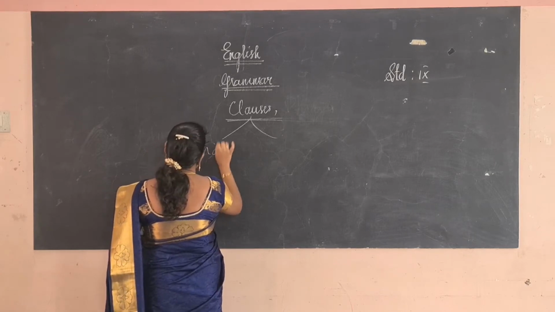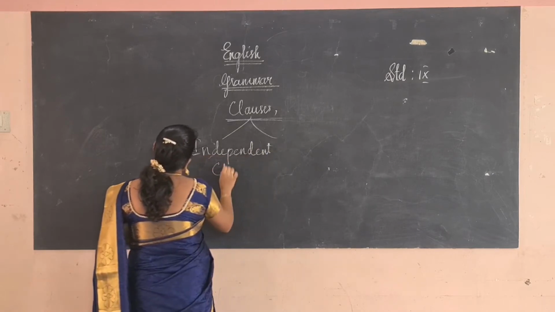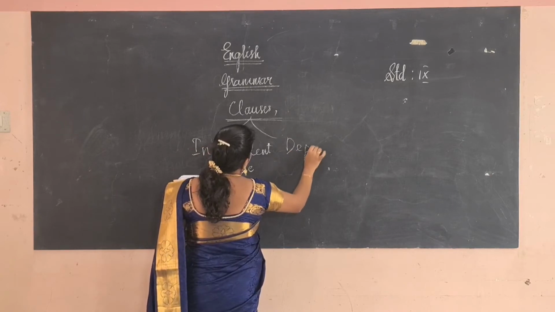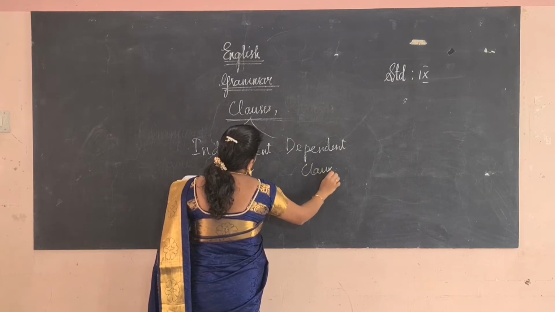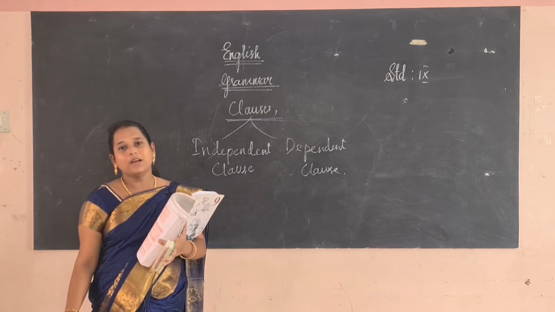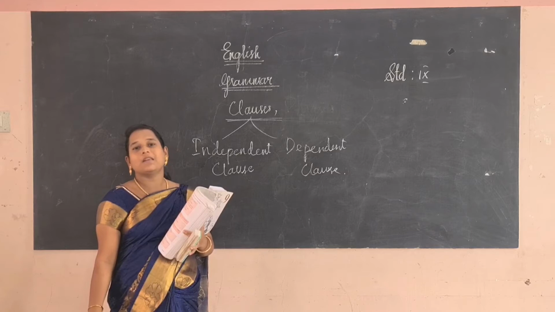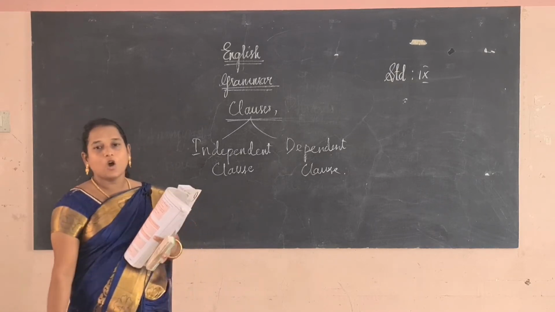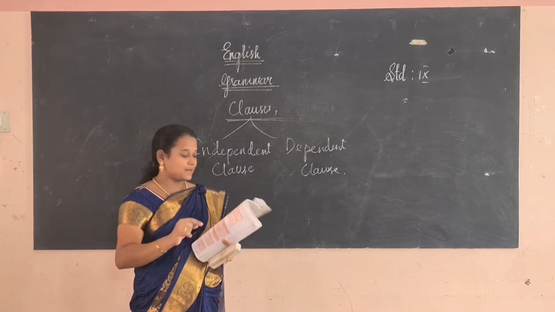So one is independent class. Another one is dependent class. Okay, the classes are of two types. What is class? Class is a group of words which gives a complete meaning. It has a subject as well as the predicate. Predicate consists of the verb as well as the object. By reading the sentence, we can get a complete sense, complete meaning. That is a class. Okay.